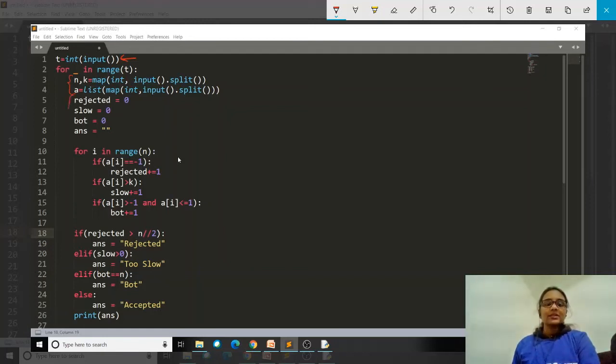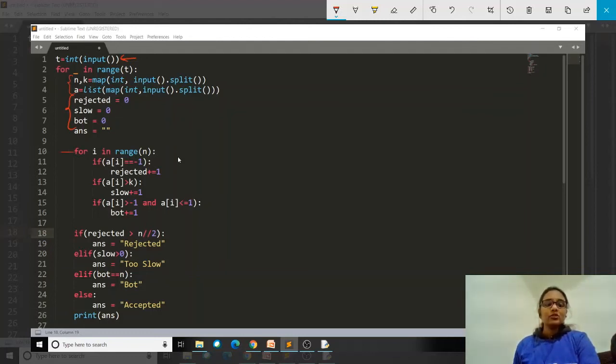Then we will take 3 variables: rejected, slow and bot. So rejected will store how many problems a candidate could not solve. Slow will store in how many problems the candidate took more than k seconds to solve, and bot will store in how many problems the candidate took either 0 seconds or 1 second to solve. In answer we will store any one of the 4 verdicts that are given to us in the problem.